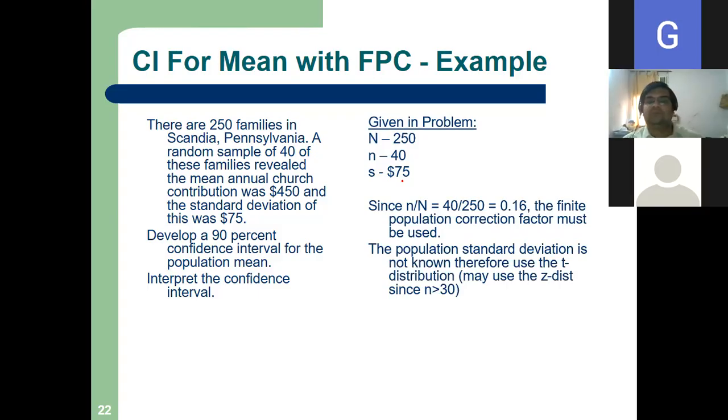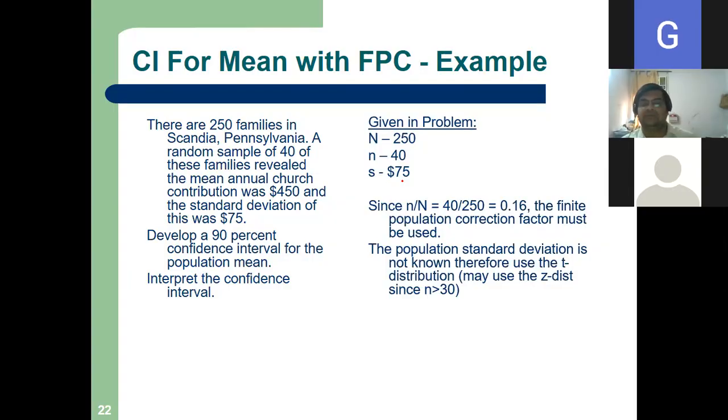Now, the population standard deviation is known or unknown here? It is not known. This is the sample standard deviation, $75. Read the line.